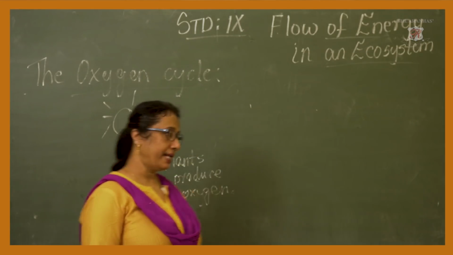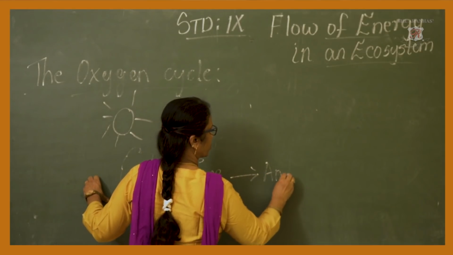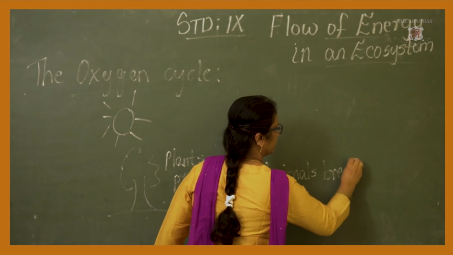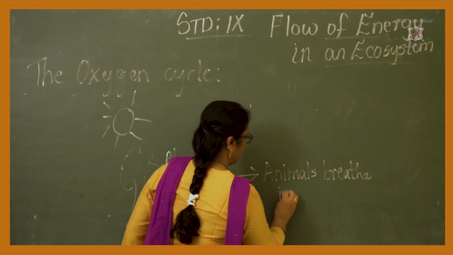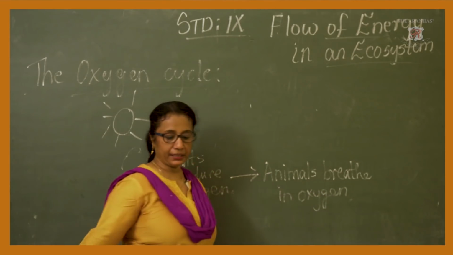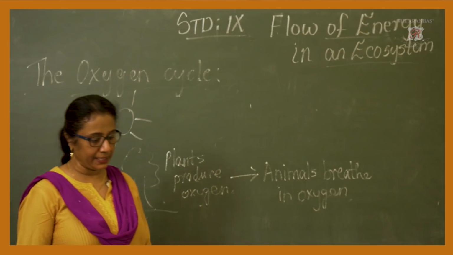And what happens next is animals breathe in this oxygen. Am I right? Hence, what is happening when they are breathing in oxygen?